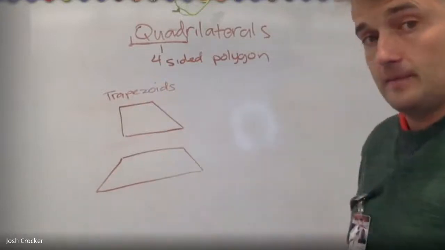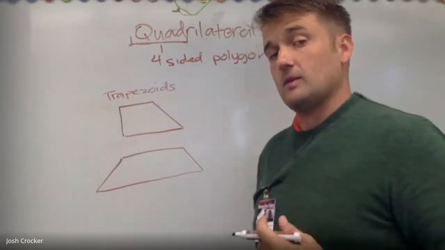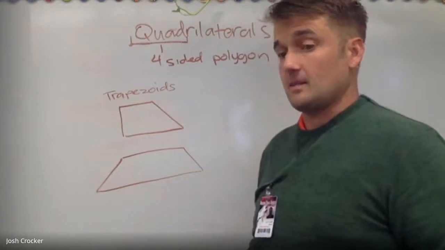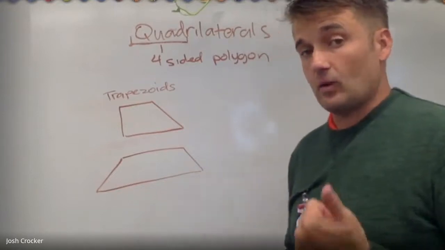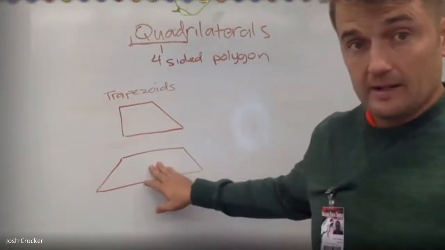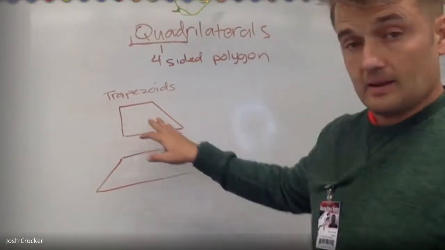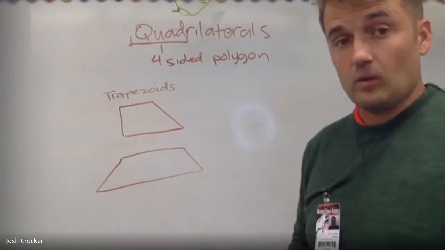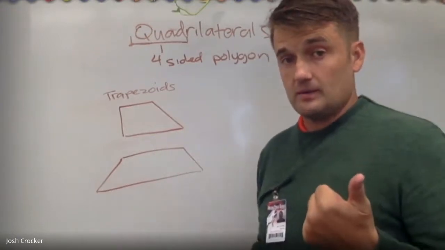Okay, so we kind of classify these shapes by asking the same questions over and over again. Do they have four 90-degree angles? No, they don't. This one has no 90-degree angles. This one has a couple, but none of them have four. So they're not squares or rectangles.